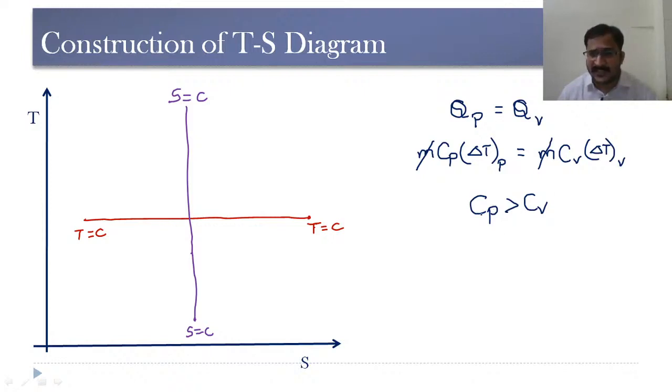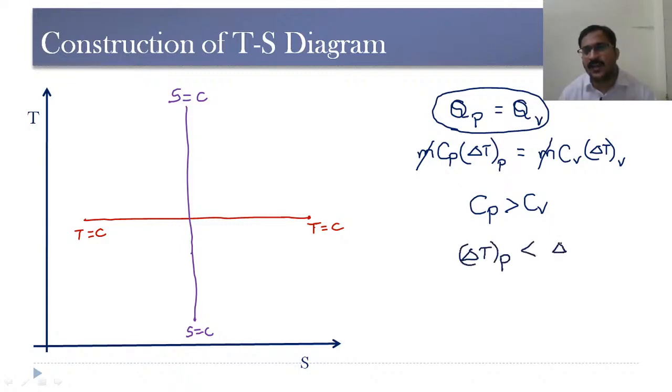So as Cp is greater than Cv, in order to balance this equation, heat transferred during constant pressure process and heat transferred during constant volume process, if these two must be equal, then the change in temperature during constant pressure process must be less than the change in temperature during constant volume process. So this clearly indicates that if we consider constant volume process, its slope will be greater.